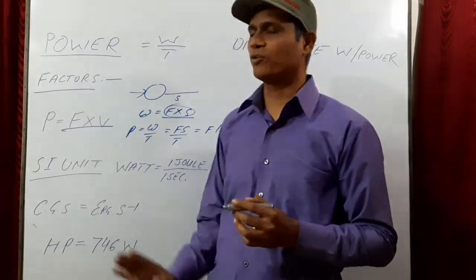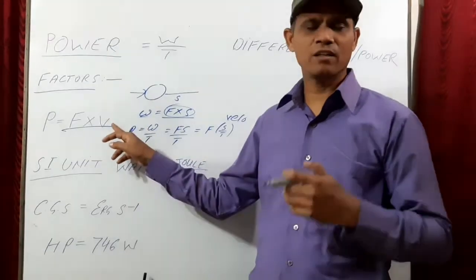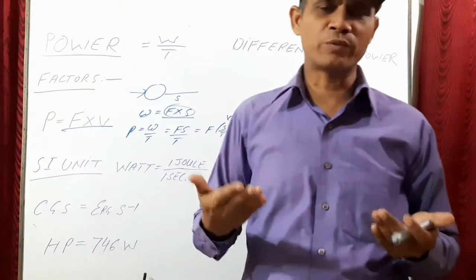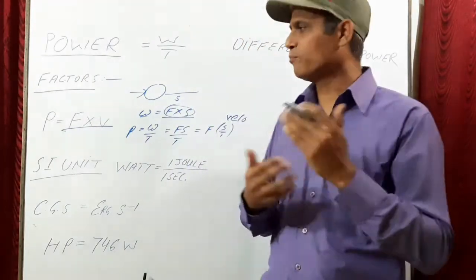So power is force into velocity. Force into velocity is equal to power. This is the second formula for power. If force and velocity are known to you, you can easily calculate the power of an agent or a machine.